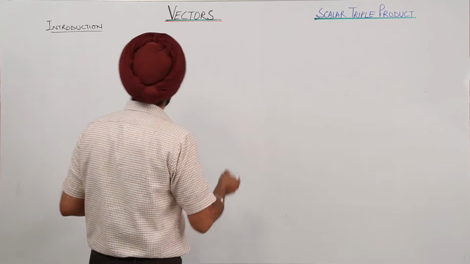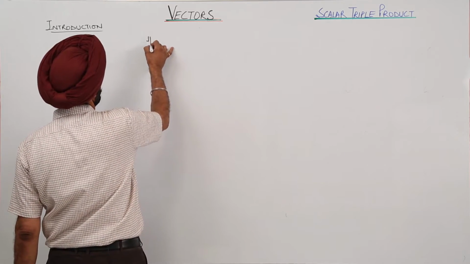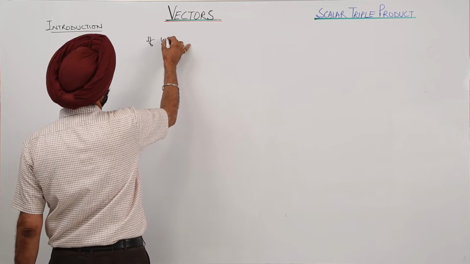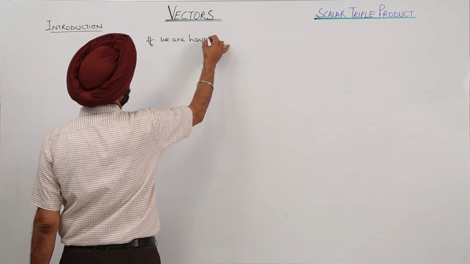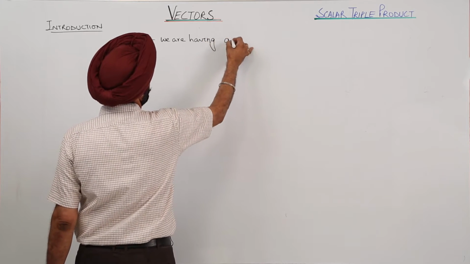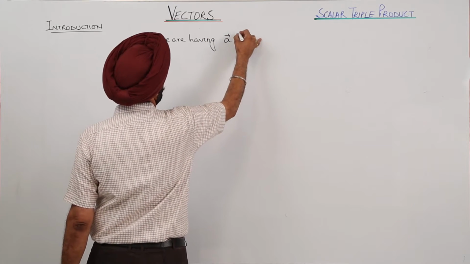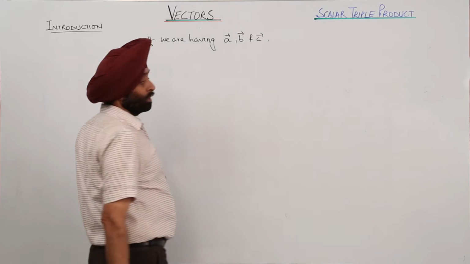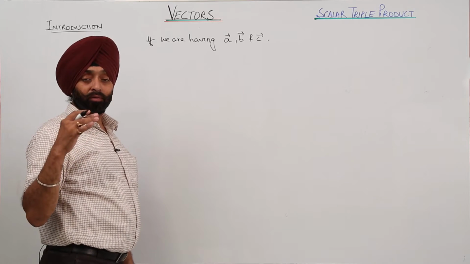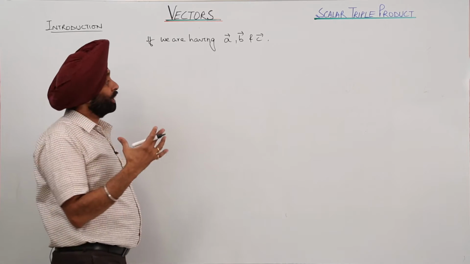Now if we are having vector A, vector B and vector C, let's see how many different types of products we can have.